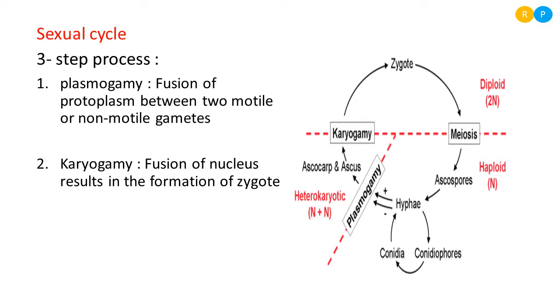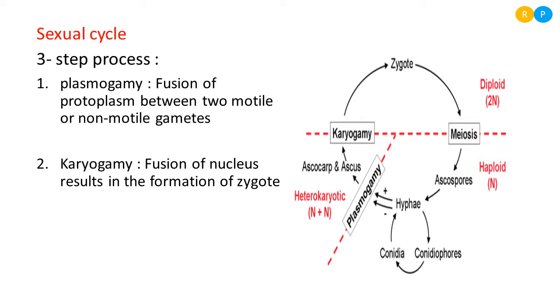But in the second step, in the karyogamy, the nuclei fuse and it will result in the formation of a zygote. So what will happen when the two nuclei fuse together? When two haploid nuclei fuse together, it forms a diploid nucleus.